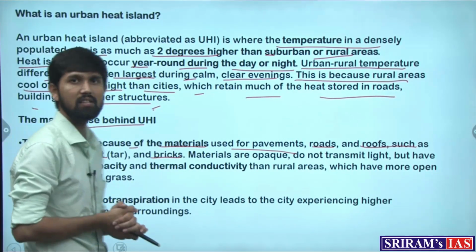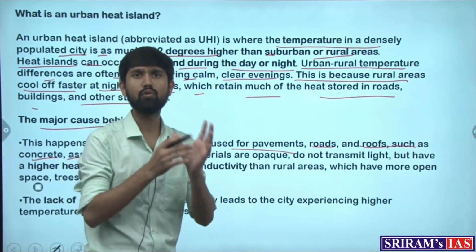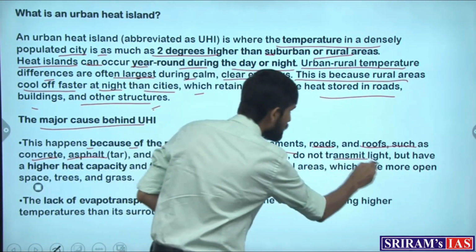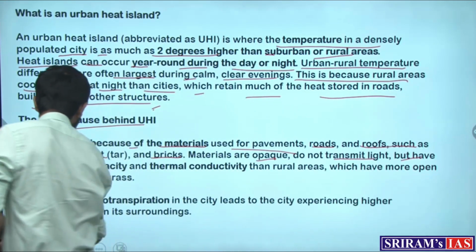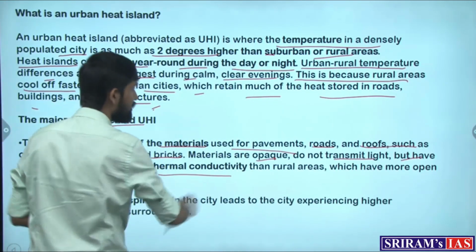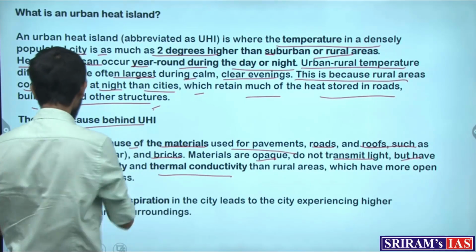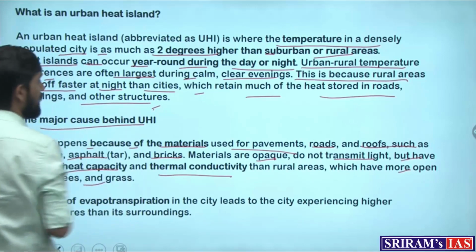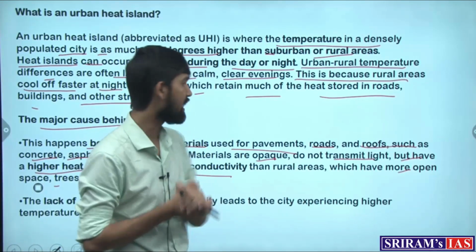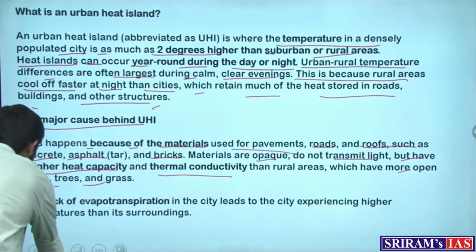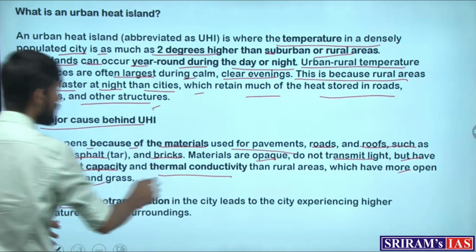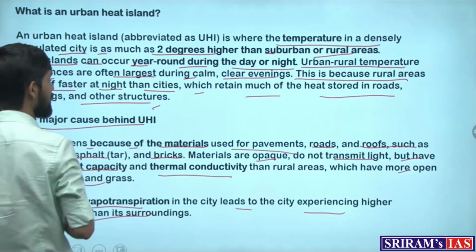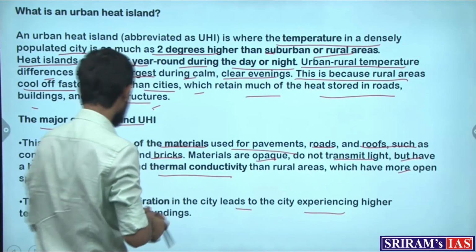All of these materials are able to trap the heat which is being received. They are opaque, do not transmit light, but have higher heat capacity and thermal conductivity than rural areas, which have more open spaces such as trees and grass. This difference causes the heat to be trapped. And the lack of evapotranspiration, as we saw, leads to the city experiencing higher temperatures than its surroundings. So this is another reason.